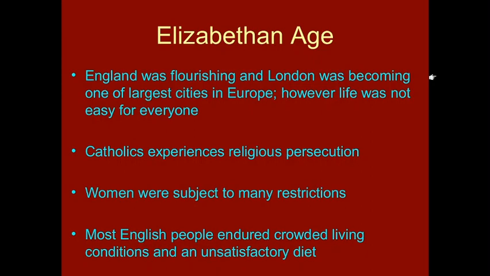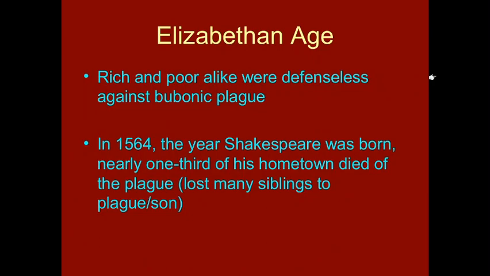Most English people endured crowded living conditions and unsatisfactory diet. Rich and poor alike were defenseless against bubonic plague. In 1564, the year Shakespeare was born, nearly one third of his hometown died of the plague. Shakespeare also lost many siblings to plague, and his son Hamnet.